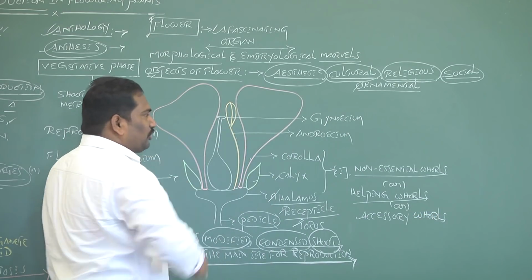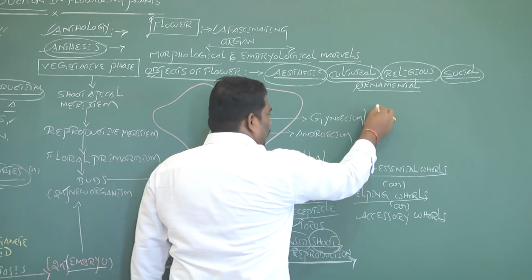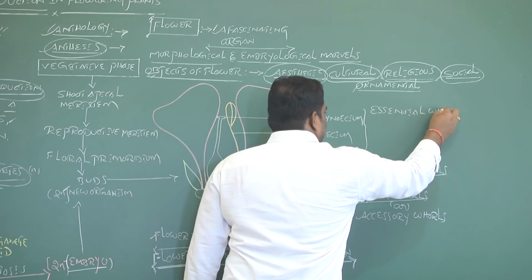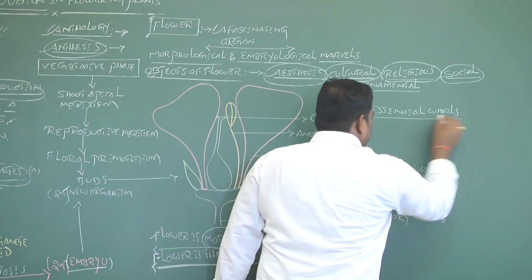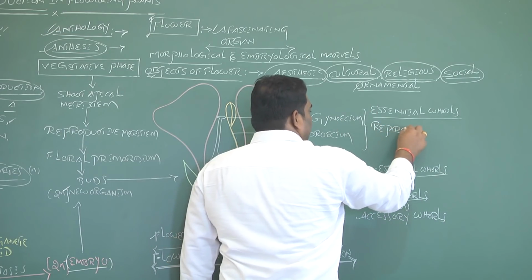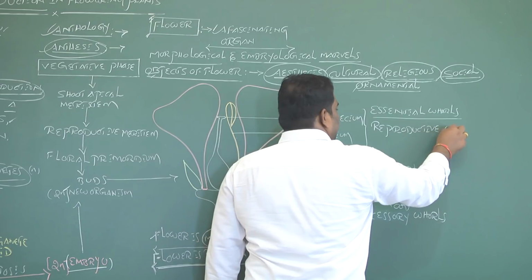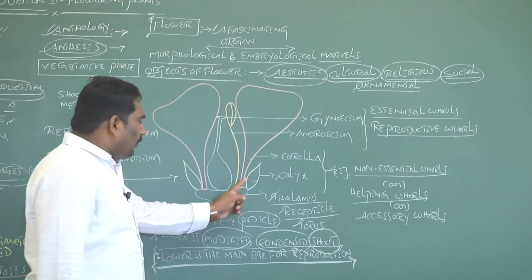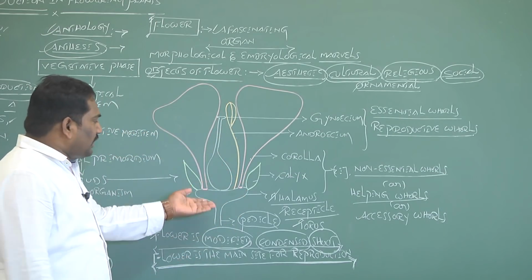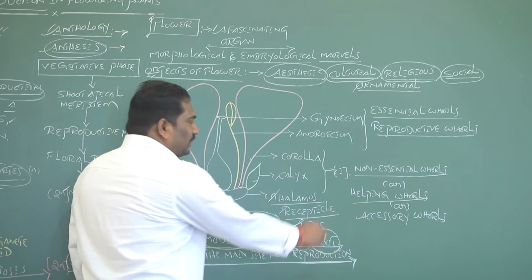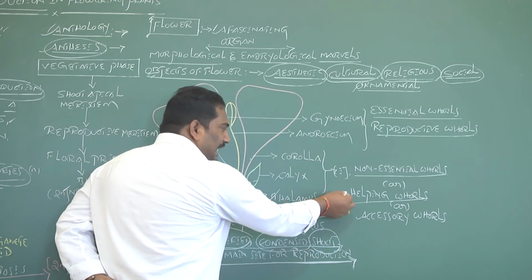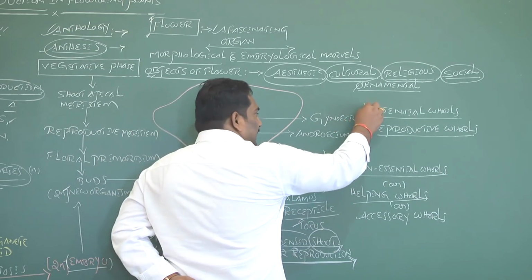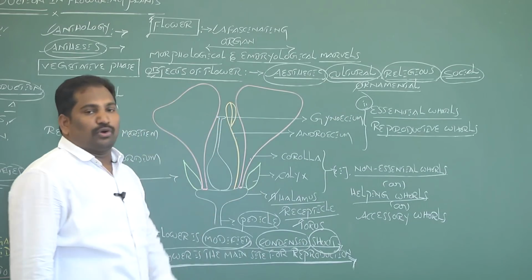The third and fourth whorls are called essential whorls. The essential whorls are also called reproductive whorls. Out of the 4 modified floral appendages on the thalamus, classified into 2 groups, the first group is non-essential whorls or helping whorls or accessory whorls, such as calyx and corolla. The second one is essential whorls or reproductive whorls.